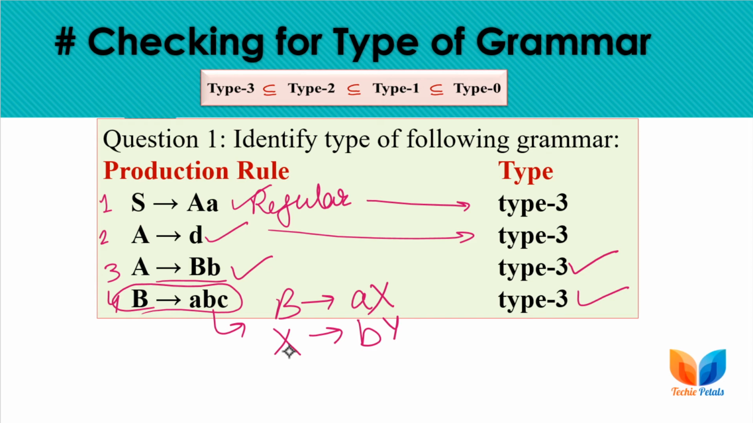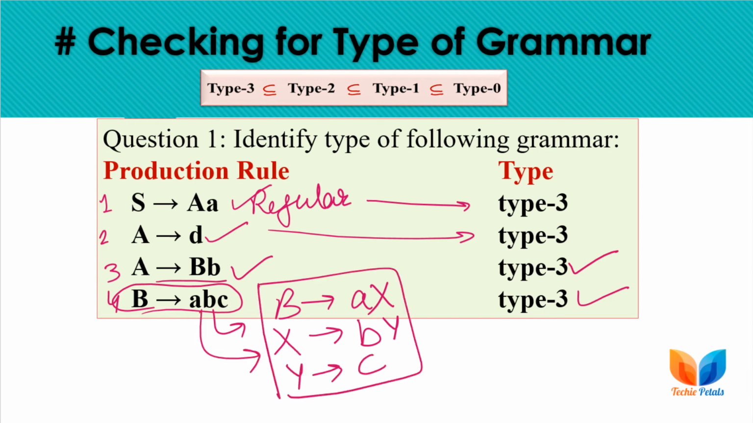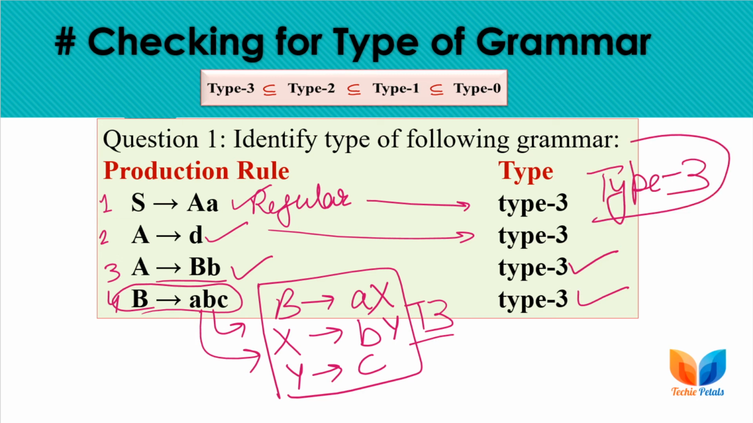Now Y can be rewritten as C. As this rule can be converted to type 3 or a regular rule, the fourth production rule is also of type 3, as all the rules are of the type 3 category. So the overall type of this given grammar is type 3, right?